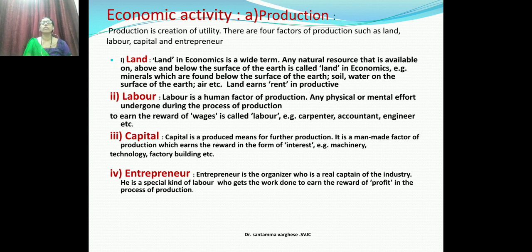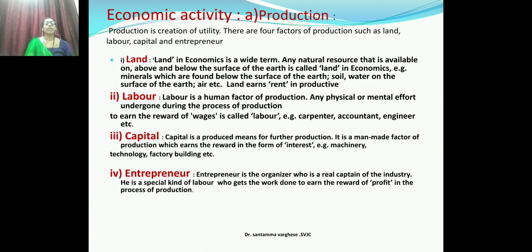What example is given? The minerals which are found below the surface of the earth, the water on the surface of the earth, and the air above the surface of the earth. All these things are considered land in economics. If you go too deep into these examples, you may get many doubts, but for economic terms, whatever is on the earth, below the earth, or above the earth is called land.